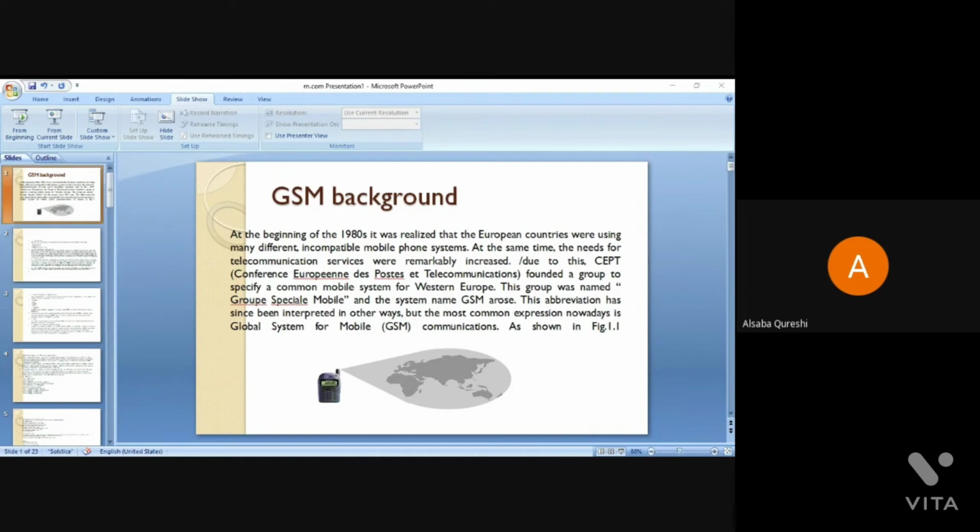So with this type of system, a single large transmitter is placed on the top of a tall building, using a single channel for both sending and receiving. They can communicate with each other. To talk, the user has to push a button that enables the transmitter and disables the receiver. When the user wants to communicate, he pushes the transmitter button, then the communication starts and he can talk.